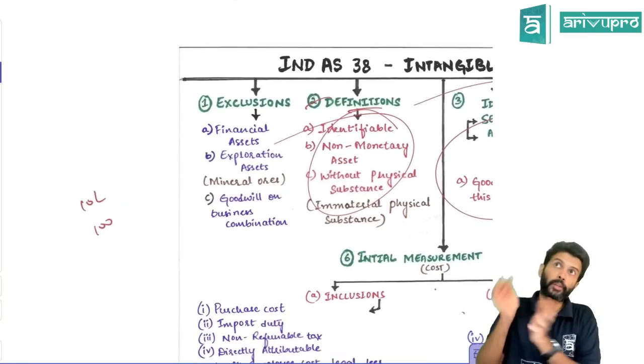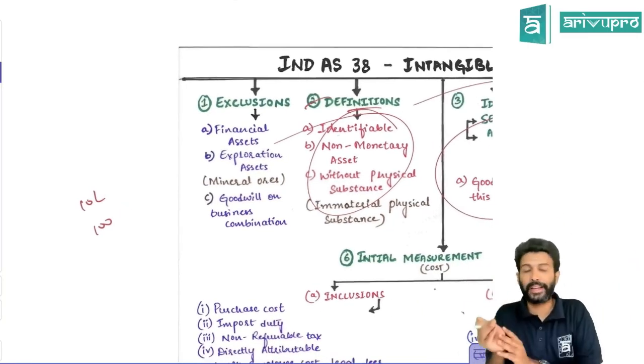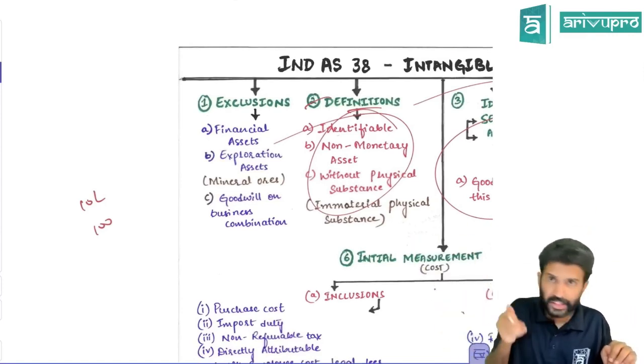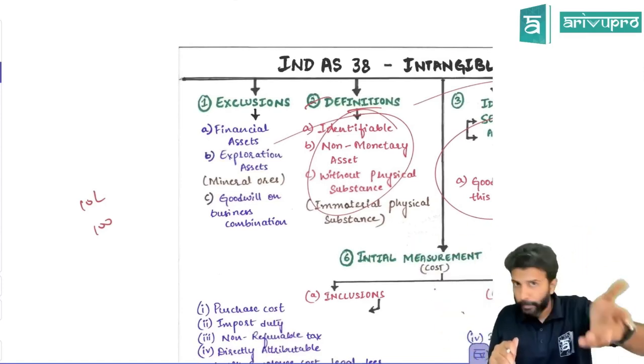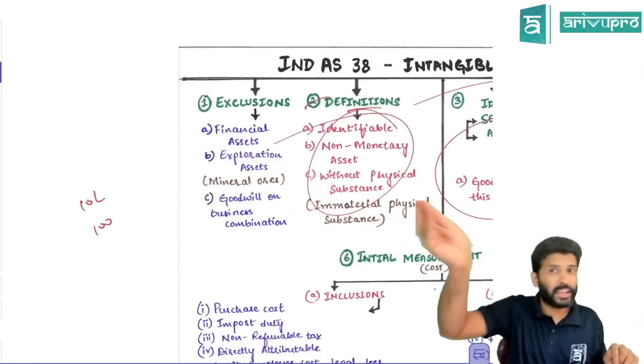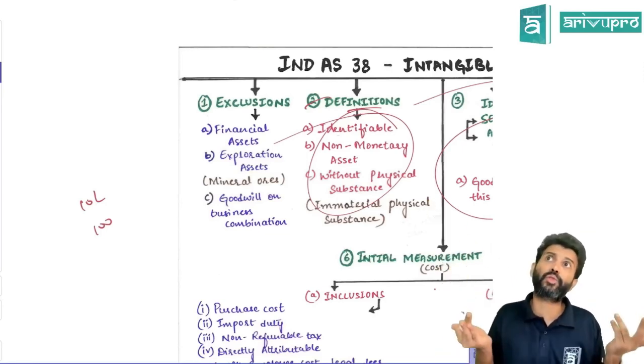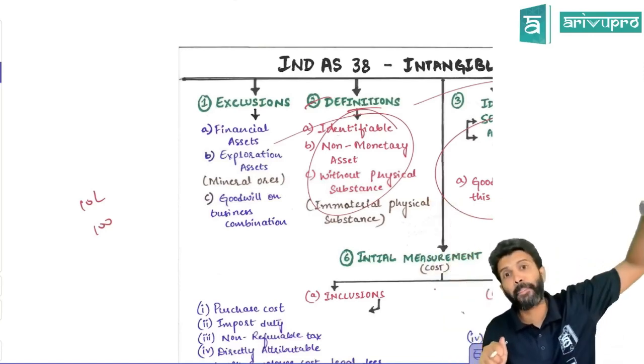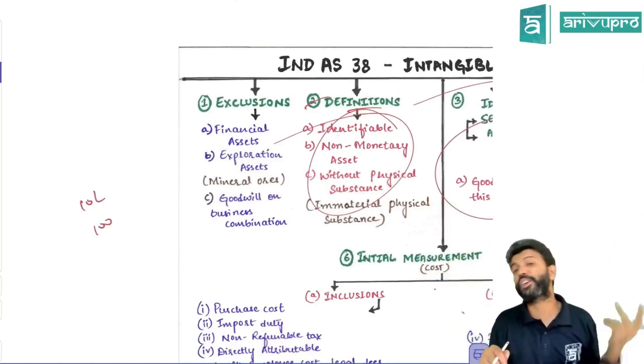So what if the value of the physical substance is material? Like you purchased a computer. When you purchase a laptop or a desktop, it also will have some inbuilt software like Microsoft Office. So in that case, what to do, sir? Microsoft Office is software, which is an intangible asset. Laptop is a tangible item, which is PPE. In that case, what to do?